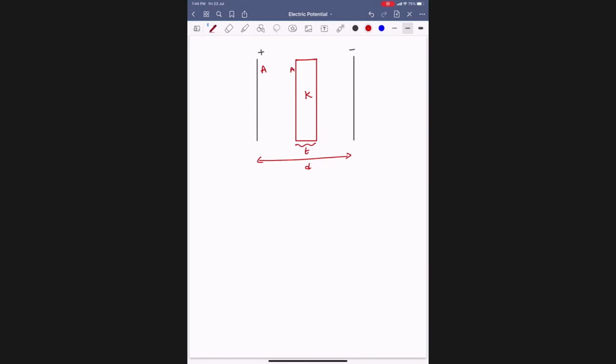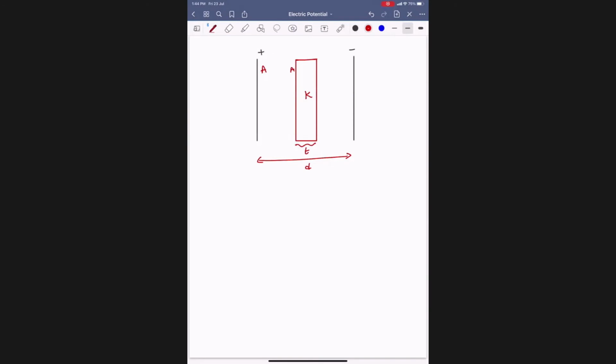Then what happens here, and please do remember where you are placing it: close to the plus plate or close to the minus plate doesn't matter for us. It is independent of the location of this dielectric sheet. Whether you place it towards the right region or the left doesn't matter. The field inside, sigma by epsilon naught, is independent of the distance. Wherever you keep it, the choice is yours.